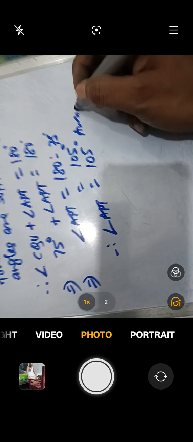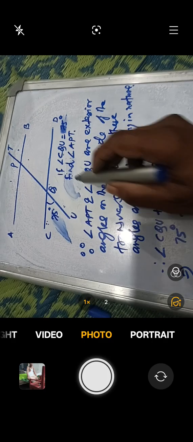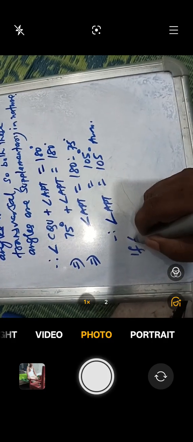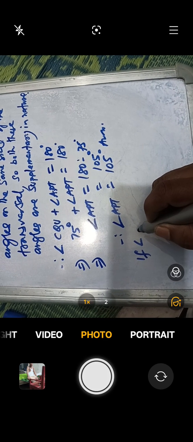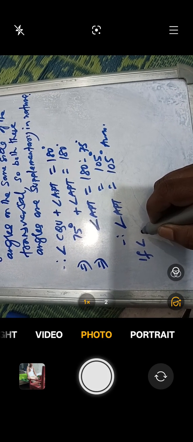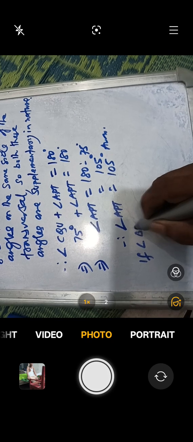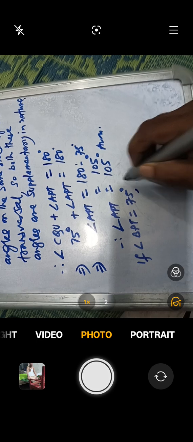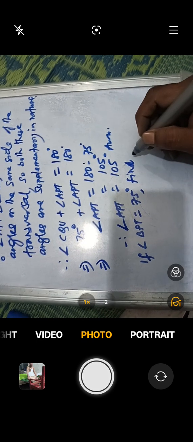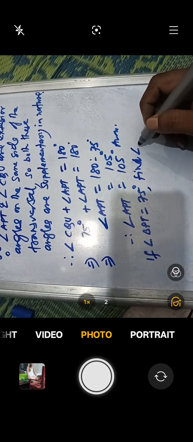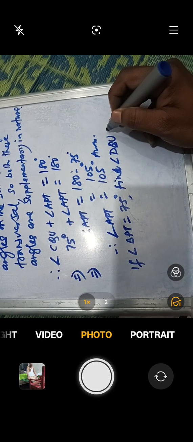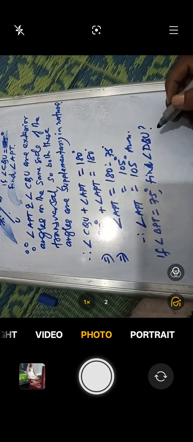Answer. On the same principle, you can do the question: if angle BPT is equal to 75 degree, find angle DQU. Okay, on the same basis we can do this question. Thank you.